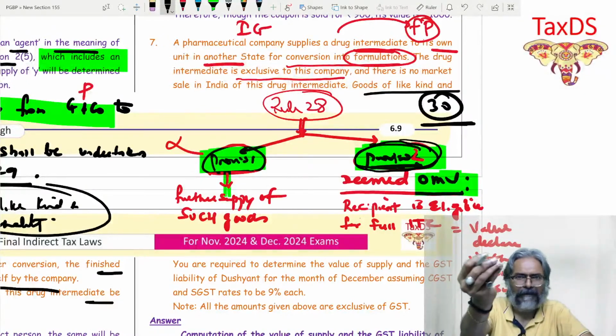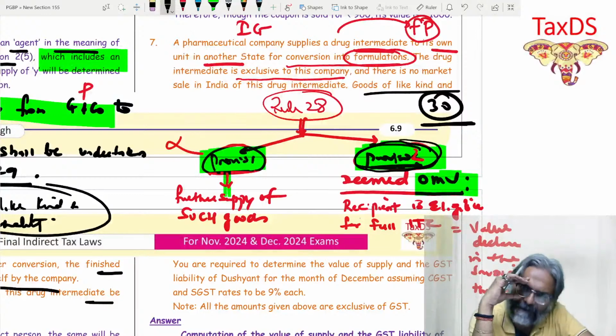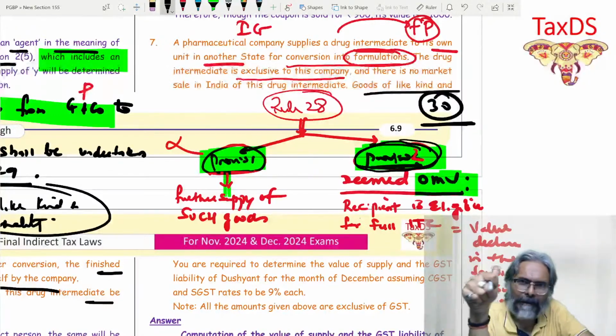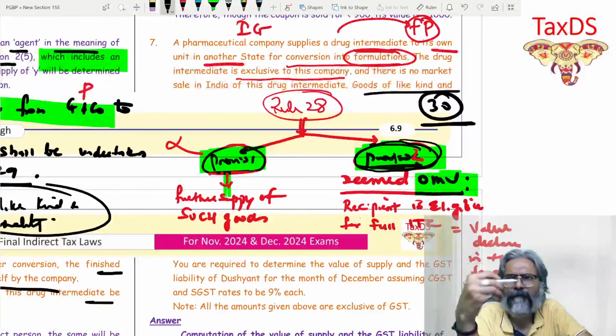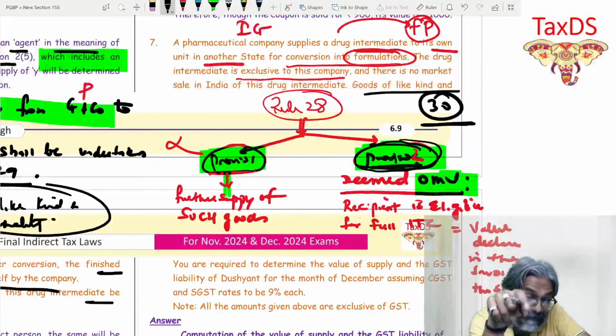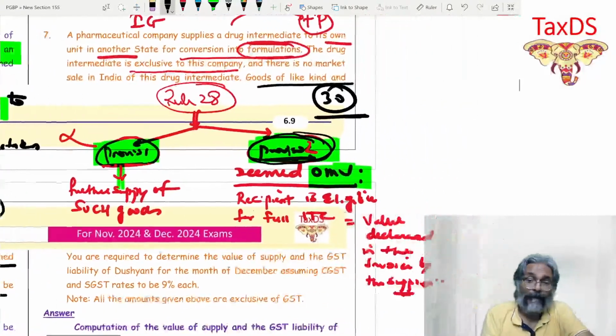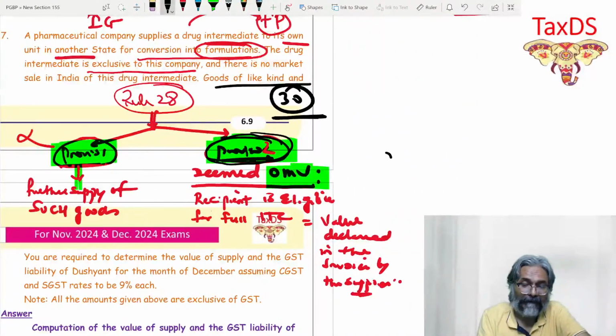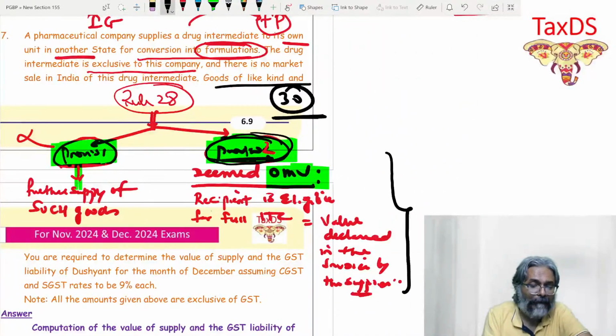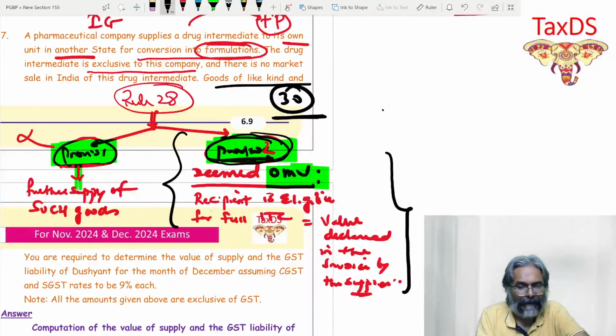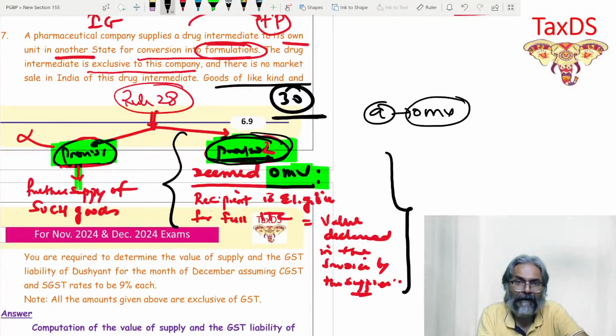Rule 30, yes, is one of the answers. You will write that A is not applicable, B is not applicable. Okay, why is A not applicable? Because in the question they have not given us OMV. But though they have not given OMV, can we take deemed OMV? So A talks about OMV.